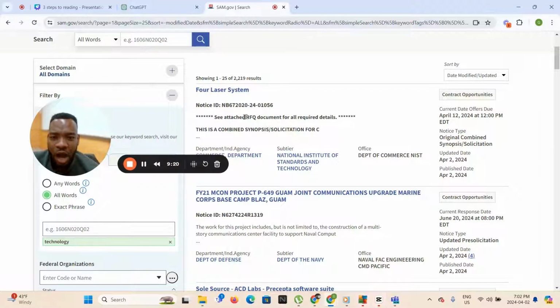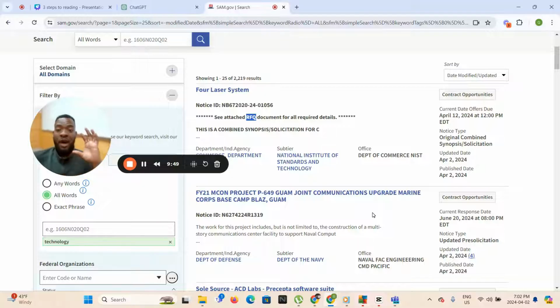This is an RFQ. What does that mean if you recall? It's a request for quote. Okay? You're going to see these acronyms just scattered around. And once you understand them, you know exactly whether you're going to look into this. Like, for example, we've seen it's an RFQ. We've seen that the date is April 12th. Today is April the 2nd. So that means there's time for you to actually chase down this proposal.